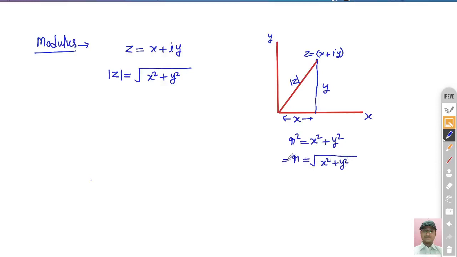We can write it as modulus of z, right? So this is the simple notation. Also, if you want to calculate in terms of the polar coordinate system, you just have to put x is equal to r cos theta and y is equal to r sin theta. So you can easily convert this into what?